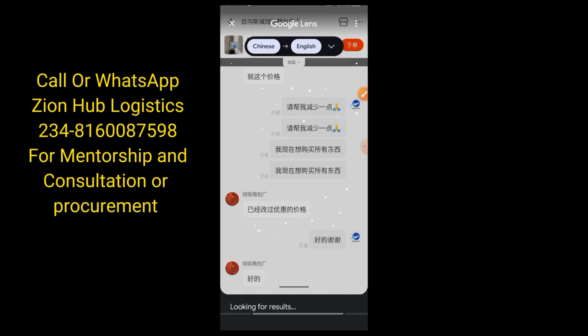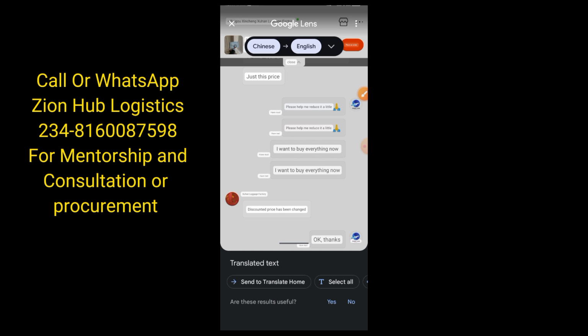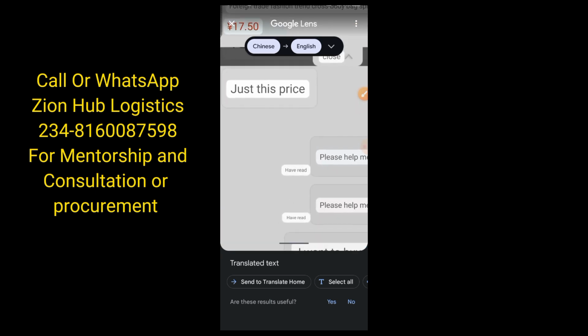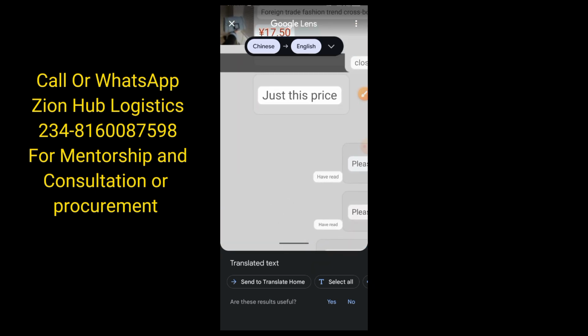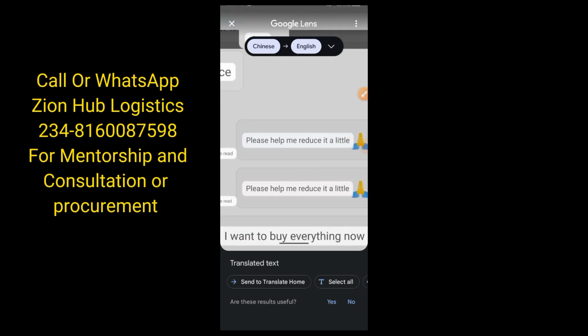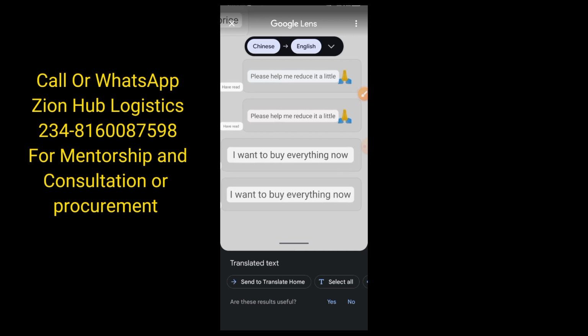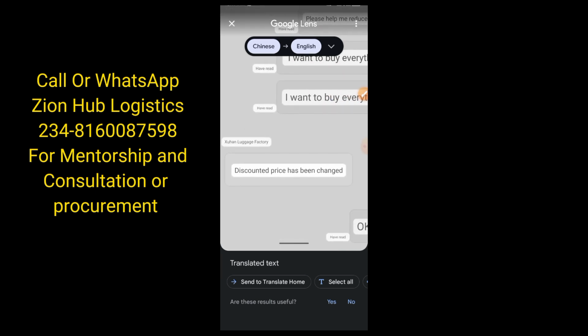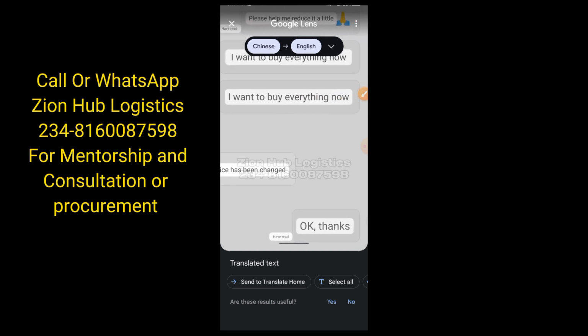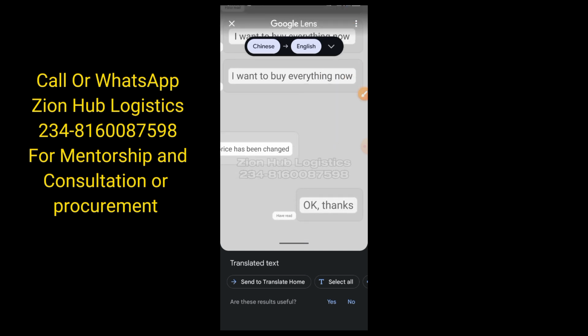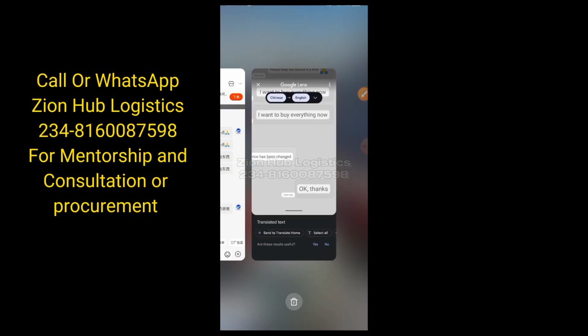So now this is it. He told me that this is just the price, that he can't go lower than this. I said, please help me reduce it a little bit. I said I want to buy everything now, because that is the English they want to hear. If they know that you are serious about buying, they will definitely help you reduce it. So he said the discount has been changed. He said that is the lowest price he can do, and I said okay. So that is the simple strategy.